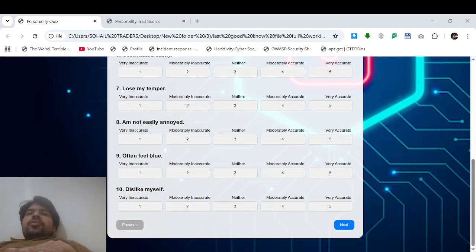So let's talk about the future work. First of all, we should test it with real users, which will prove behavior change. For example, if a person is advised to use a password manager, later we can check if the person is actually using a password manager or not. Second is machine learning. We can integrate machine learning AI to make the test better. Add more traits, such as impulsivity, and dark traits such as narcissism. We can expand risks. We are only using 5 risks, we can use more.